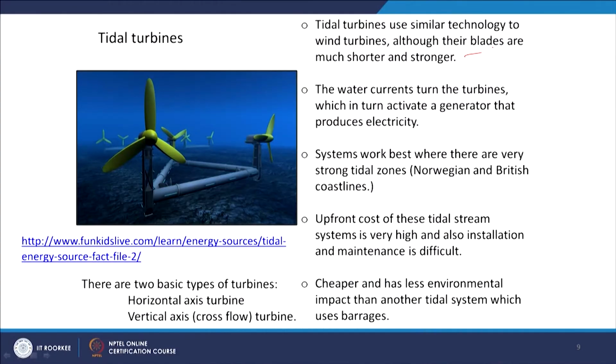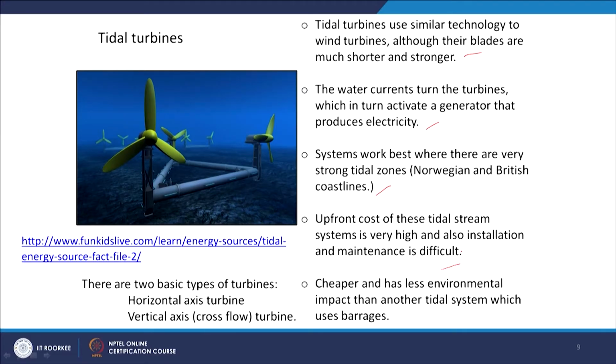So, in this case the turbine blade requirement is not that big. We need smaller blades with respect to wind turbines in the case of tidal turbines. The tidal turbines use similar technology to wind turbines, although their blades are much shorter and stronger. The water currents turn the turbines, which in turn activate a generator that produces electricity, just like the concept of wind energy production. Systems work best where there are very strong tidal zones, obviously, and the upfront cost of these tidal stream systems is very high, and also installation and maintenance is difficult.